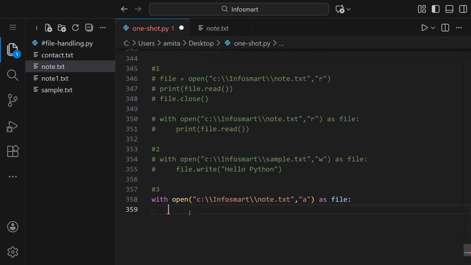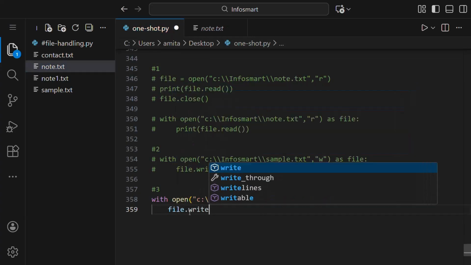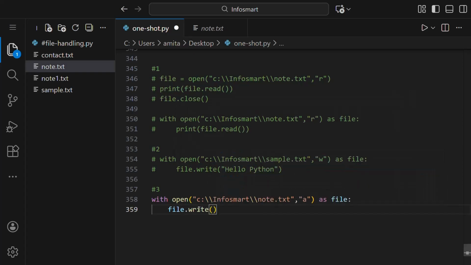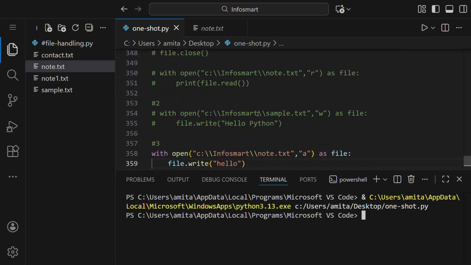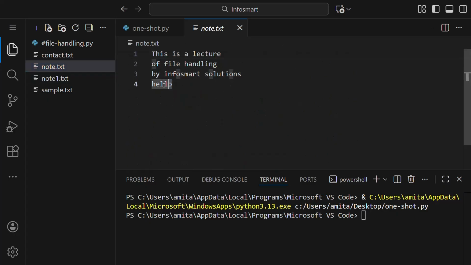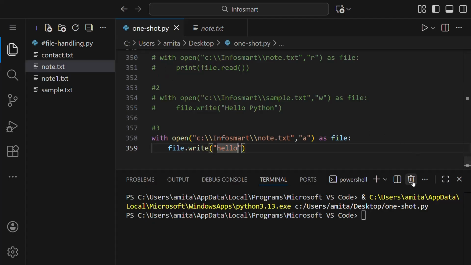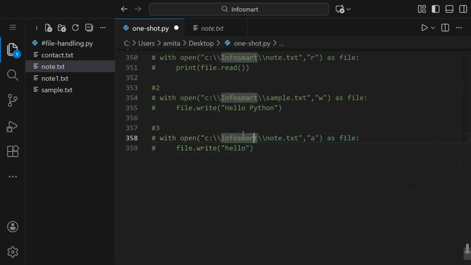And now we'll say file.write, and for append also we have to mention write, and append mode is mentioned here. Let me say hello. Running this and then opening the file, the name was note. So you can see hello is written, and the thing already written has not been removed or overwritten. So this is the advantage of append.